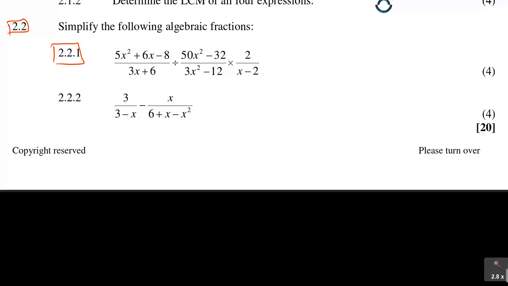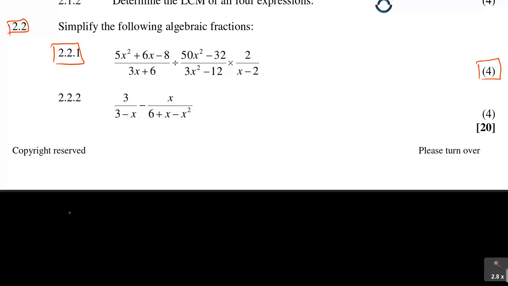So the whole is now plus 12. 12 plus 4, 16 marks. The whole 16 marks was based just on that. And actually, I'll prove to you that even the next 20 marks was just testing your factorization. So now let us look at this factorization here.